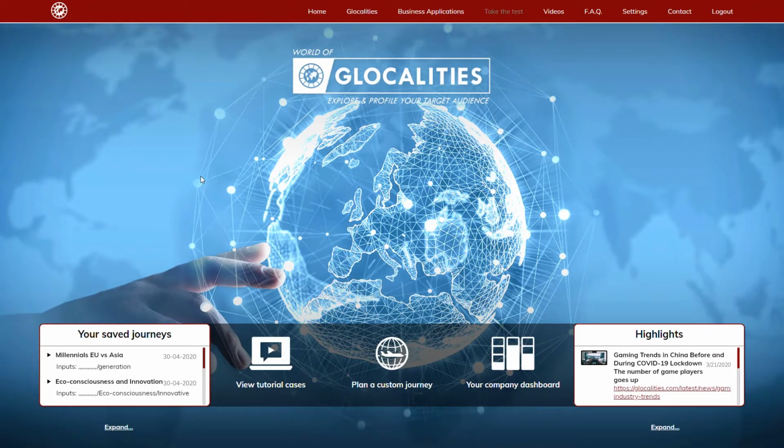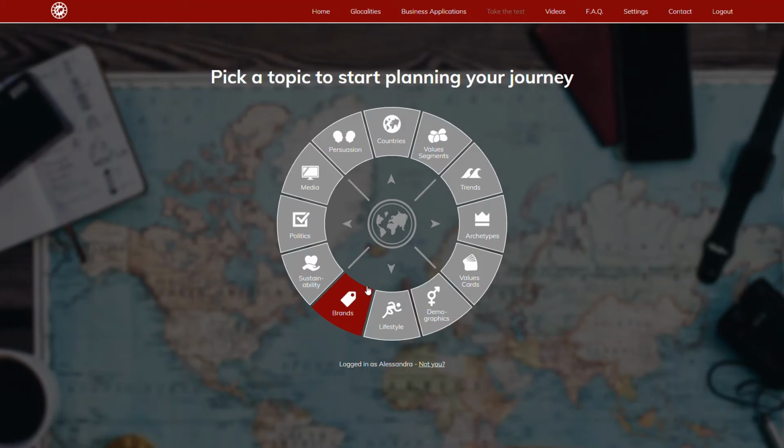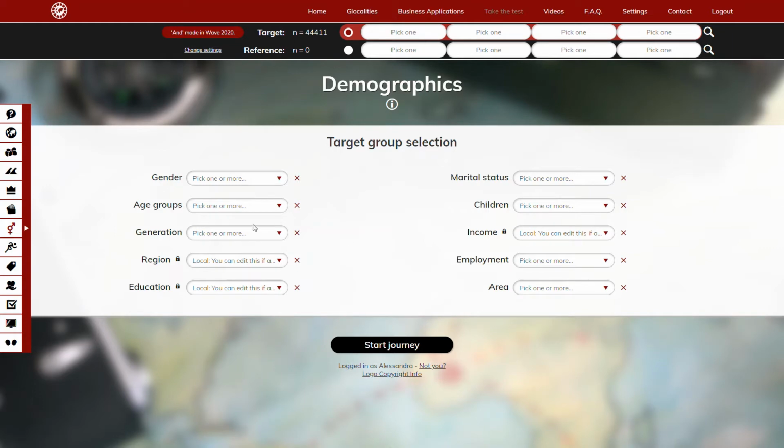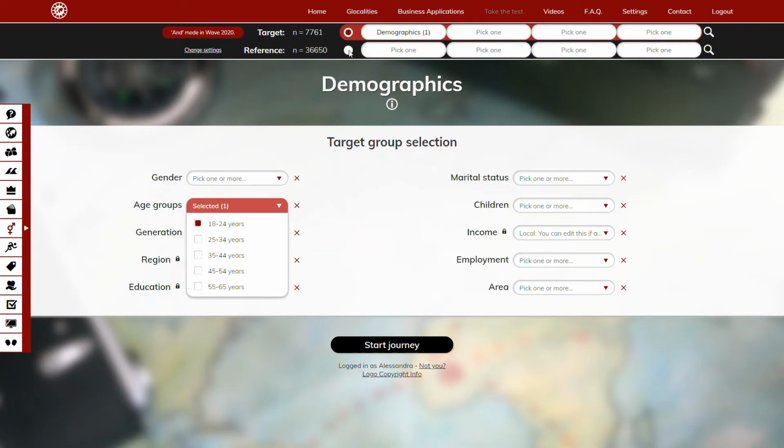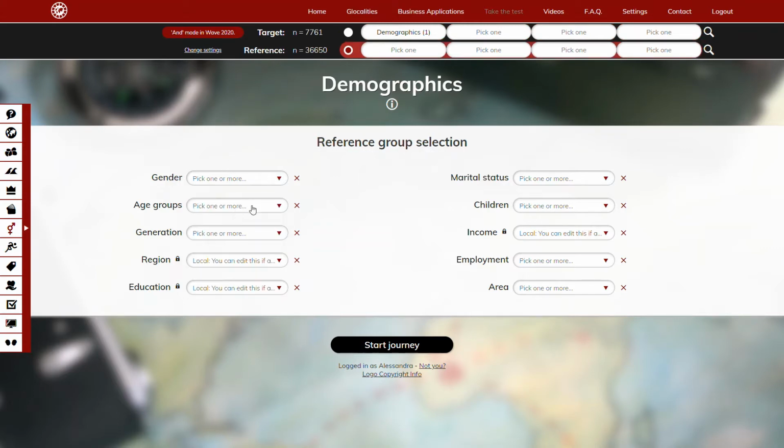The Word Localities tool can be very useful to understand generational differences. Let's say we're now interested in looking into millennials, or maybe even into the difference between millennials and Generation Z. We can go into the demographics and pick up different age groups. So let's say we want to look into the Generation Z, so we're going to take 18 to 24 years old. And if we want to compare them to millennials to understand what are the differences between the two groups, we'll pick 25 to 34 years old among the reference group.